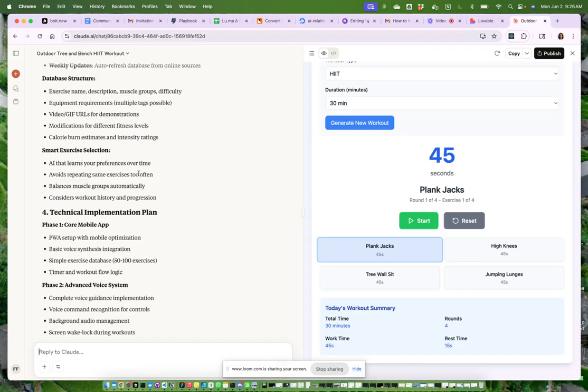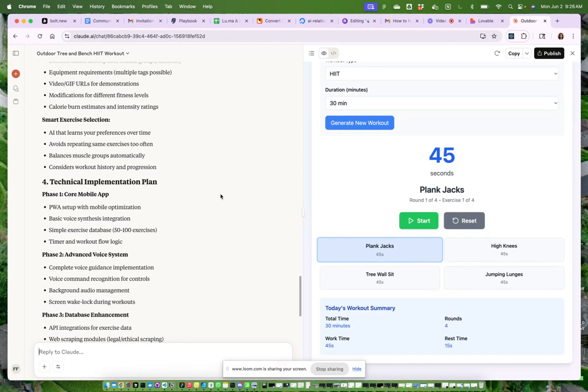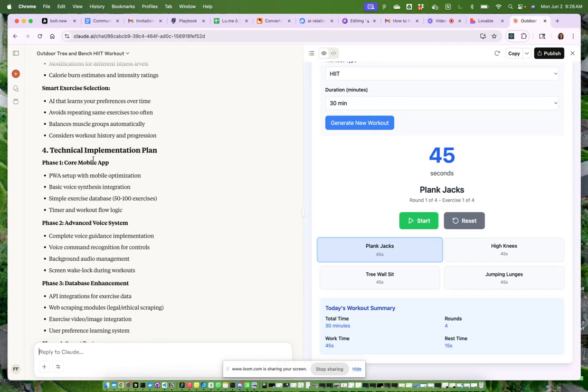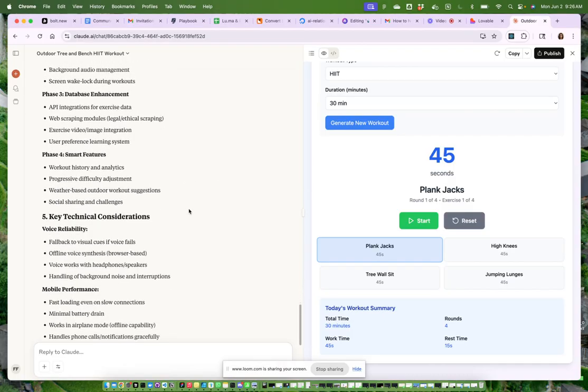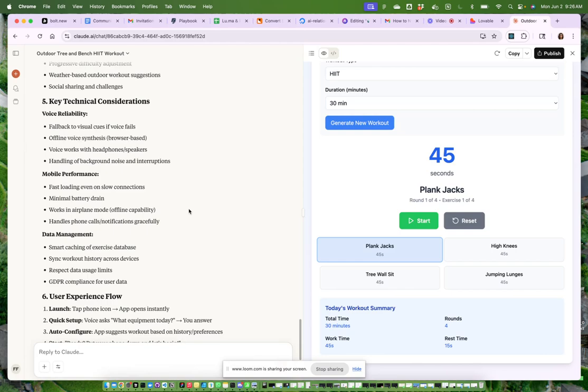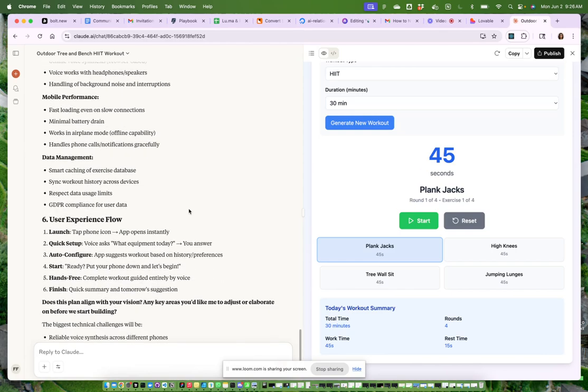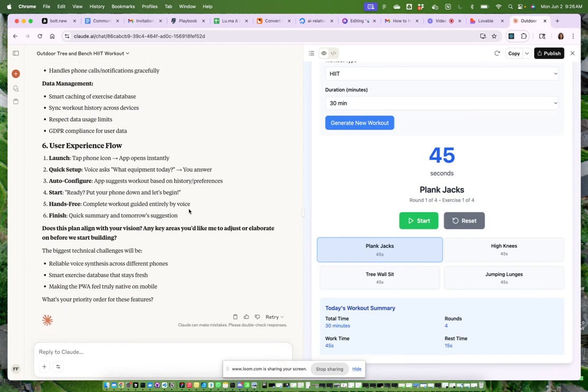Smart exercise selections, an AI that learns your preferences over time. Yeah, that makes sense, but we can do this later. So this is not something we necessarily need to input here. Technical implementation, core mobile app, advanced voice system, database enhancement, smart features. So what you see here, what happens a lot of the time, is that AI tends to make things very big, but necessarily you don't need that.